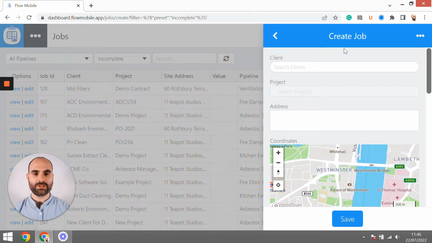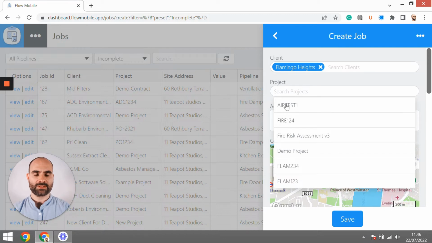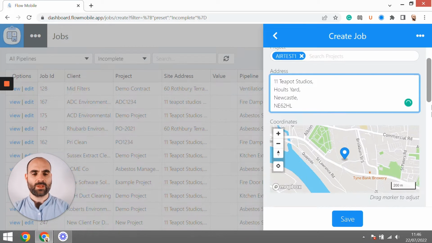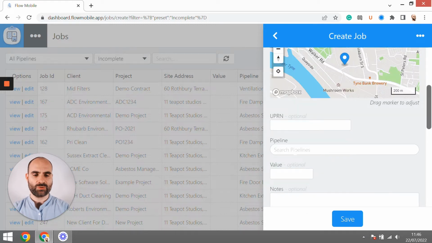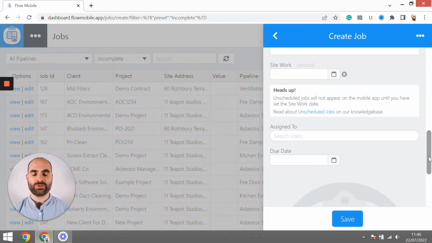Just like a scheduled job, we'll pop in a client, a project, and an address. And we'll also add this to a pipeline as well. Now, because this is unscheduled, we don't know the site work date. As you can see here, this field is optional. There's a little note here to let you know that unscheduled jobs will not appear on the mobile app until you've set the site work date. And you can read a bit more in this article here.